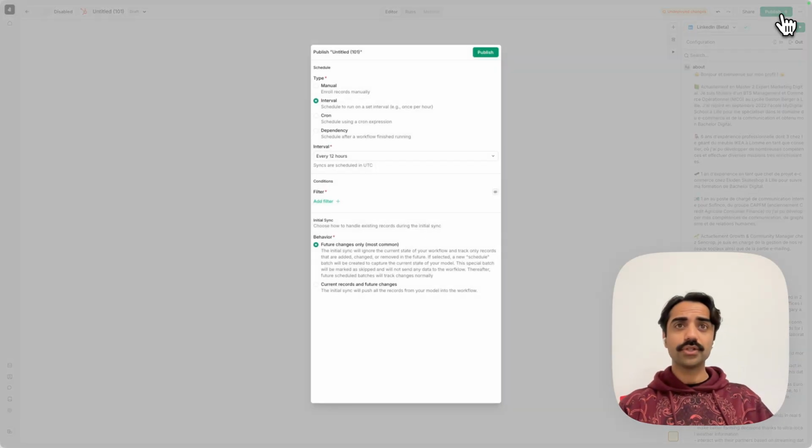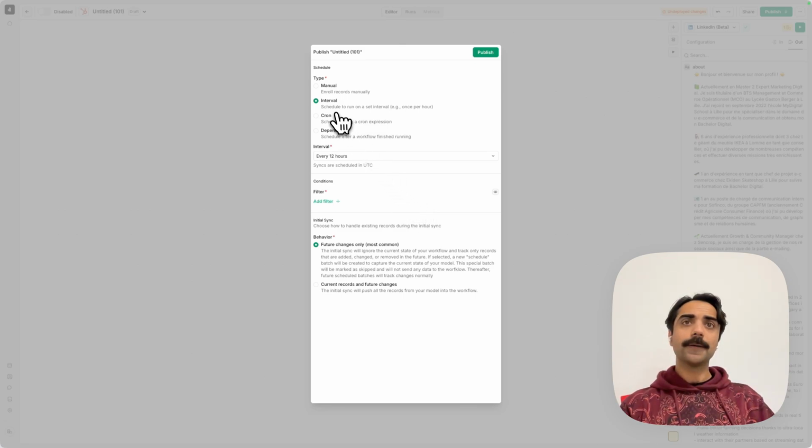So if I press publish, I get asked a couple of questions about programmatic enrollment. By default, interval is the chosen type, and that means that on a given schedule, in this case every 12 hours, the workflow will resync. It will look for any relevant changes in the data table in the CRM and will then enroll those records into the workflow when the right changes are found.